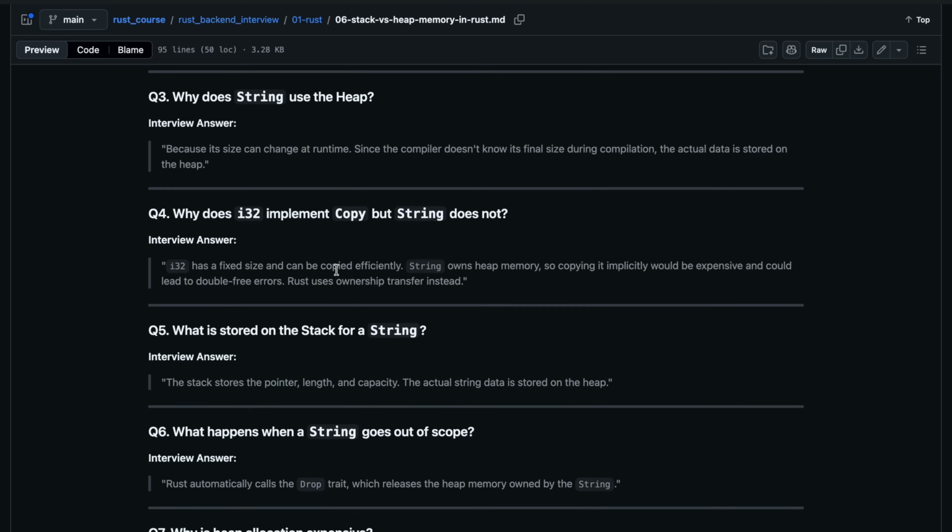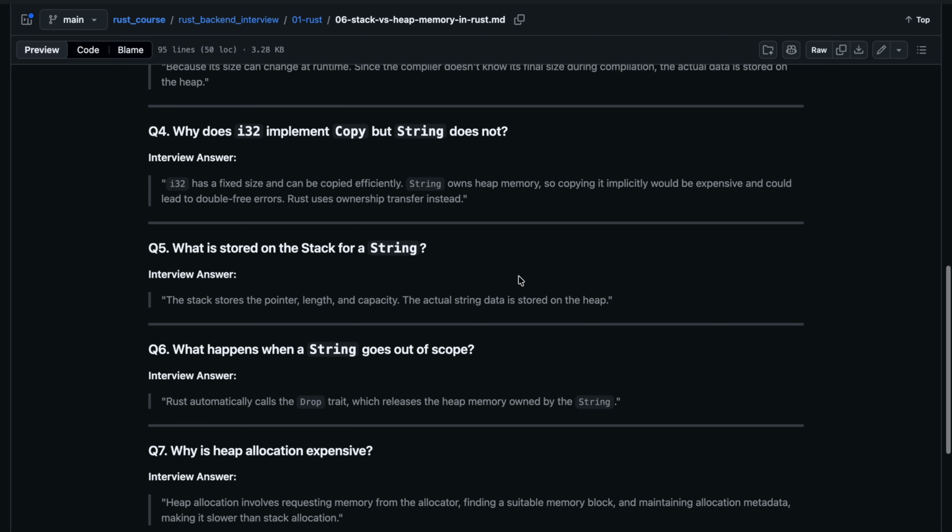Why does i32 implement Copy but String does not? i32 has a fixed size and can be copied efficiently. String owns heap memory, so copying it implicitly would be expensive and could lead to double free errors. Rust uses ownership transfer instead.